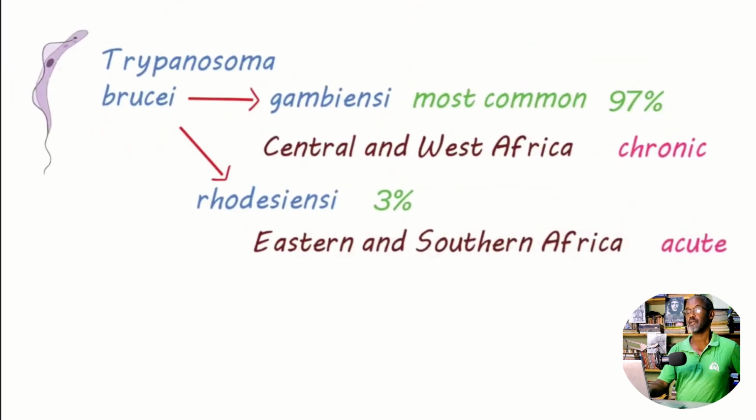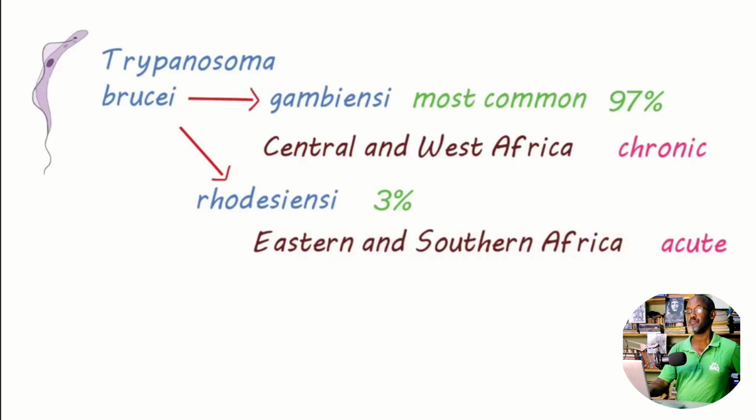And let us say, Trypanosoma brucei gambiense is most common, 97% of sleeping sickness is caused by the Gambiense subtype, especially common in Central and West Africa. Its infection is chronic. It starts slow and finally causes severe disease after a long period of incubation inside us. Until it shows a symptom of the disease, there is a gap. That's why we call it chronic.